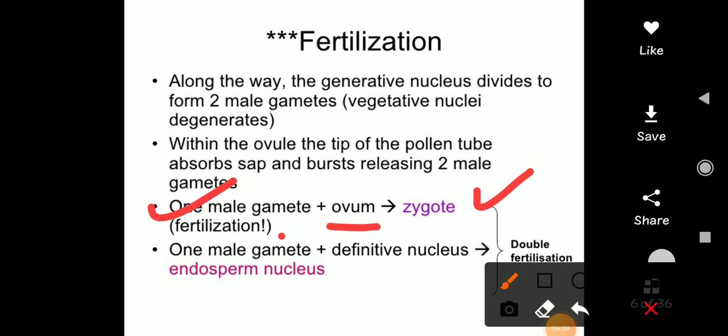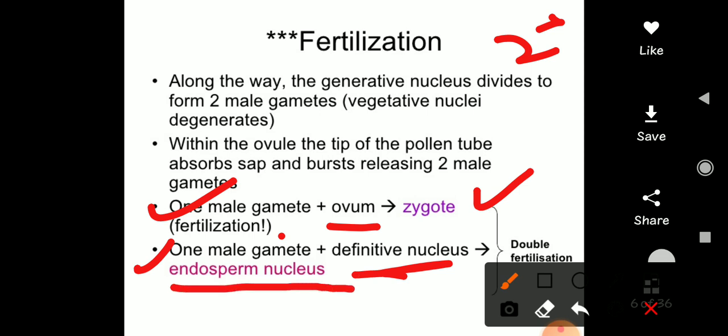This is fertilization. Now next, the other male gamete fertilizes the definitive nucleus, that is the secondary nucleus that we talk about after the formation of the embryo sac. It is one cell with two nuclei, right? So this is now the endosperm nucleus, and this is how double fertilization occurs. This is an important thing.